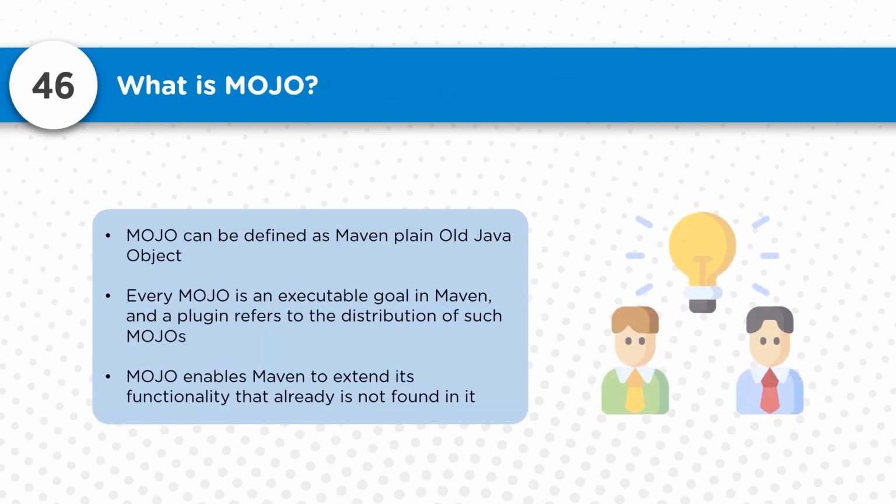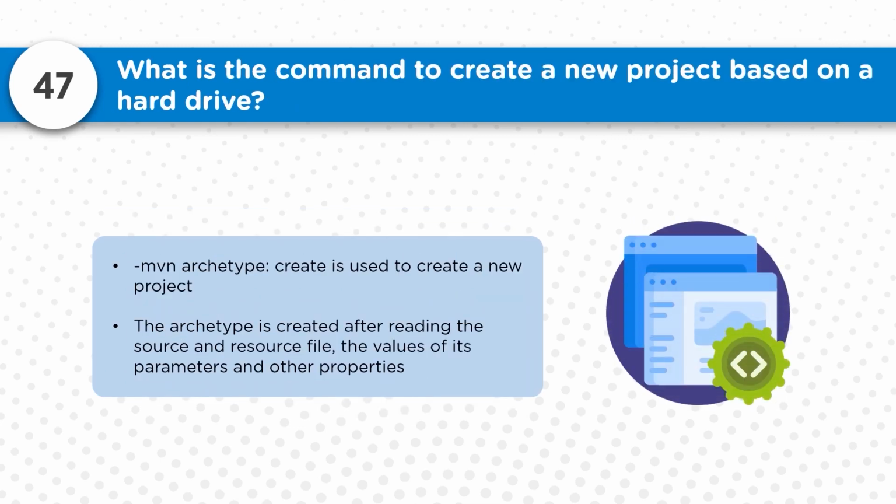So what exactly is a Mojo? Mojo is nothing but Maven Plain Old Java Object. It's an executable goal in Maven, and a plugin refers to the distribution of such Mojos. Mojos enable Maven to extend functionality that is not already found in it. So it's a kind of extension, and using this we can get some additional benefits and some executions.